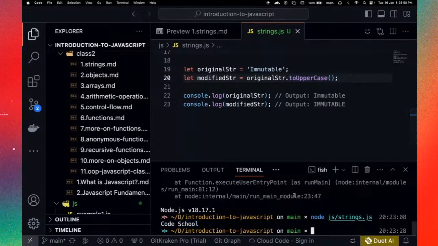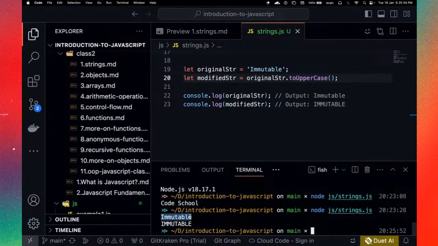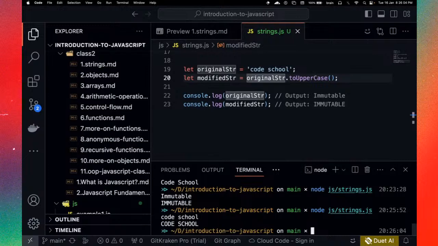Okay, so if we go ahead and run this, for example, in the same file, you see we have the initial string, we have the uppercase string. Let's make some adjustments. I'm going to call this code school again, and I'm going to adjust this now. Let's try that again. Let's run. And now you see we have code school in uppercase.